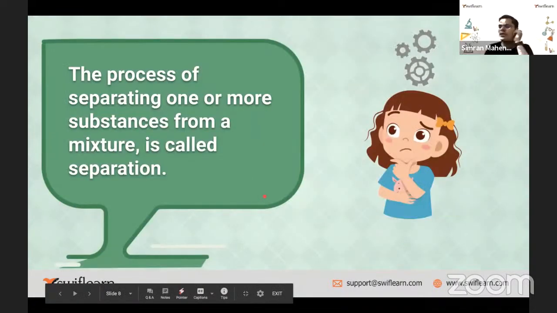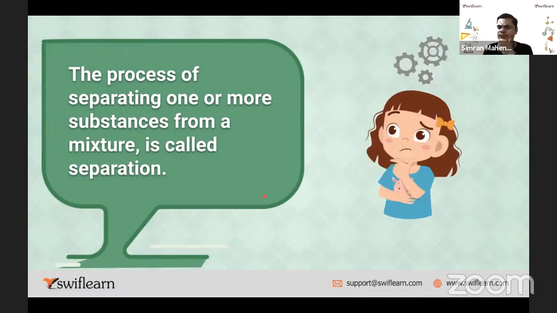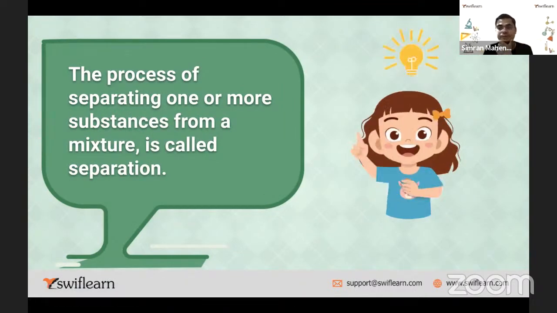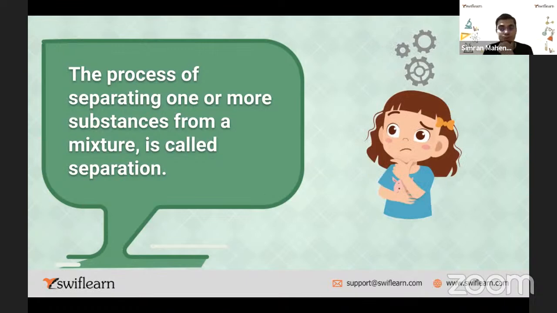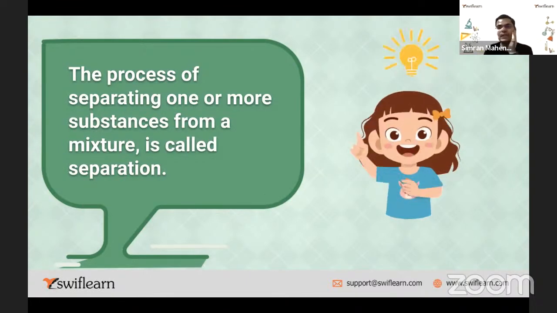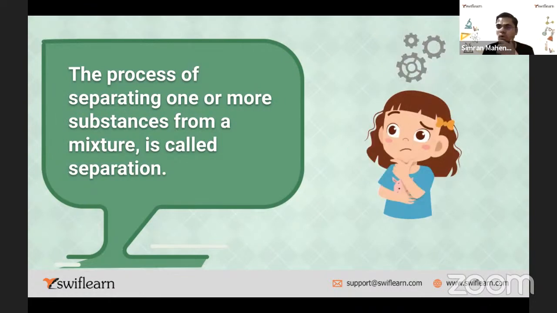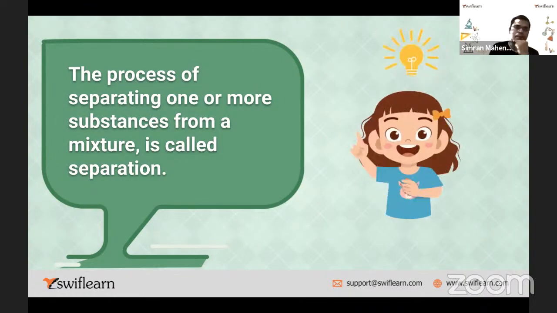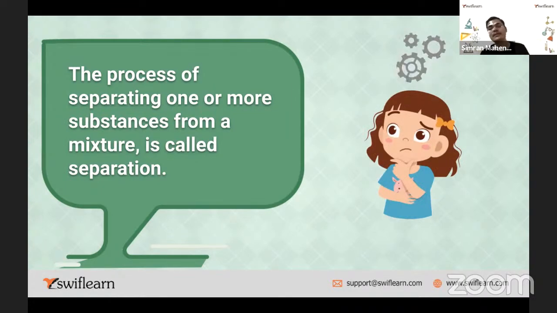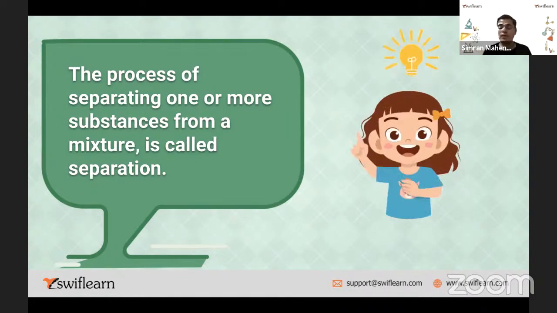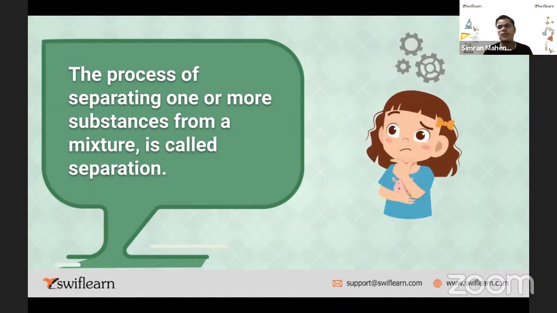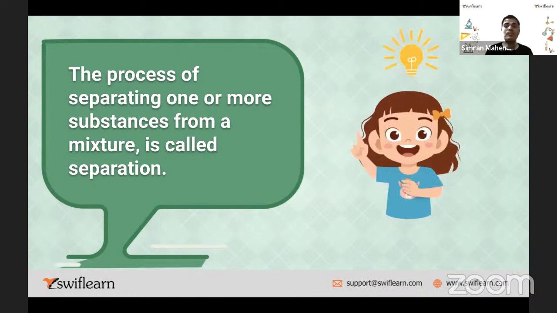What is a mixture? What do you mean by mixture? Yes, correct. Mixture means basically a combination of one or more substances. Very good. So mixture is a combination of so many substances. Can you give any example of a mixture?